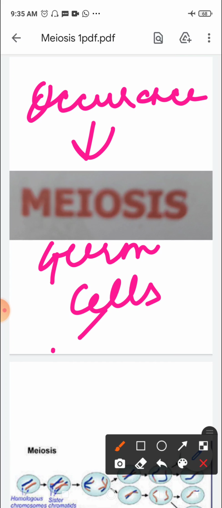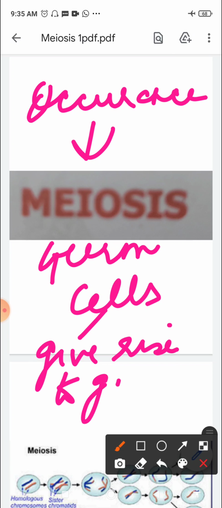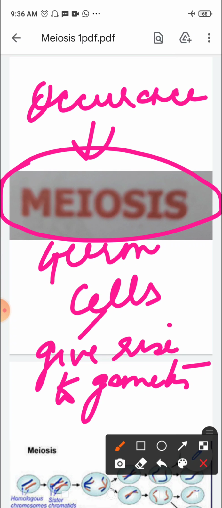So germ cells give rise to gametes. What are the gametes? We study about sperm and ova, right? These are the gametes and these are formed in sexually reproducing organisms. That means meiosis is a cell division that takes place in sexually reproducing organisms, right? It permits great genetic diversity, right?